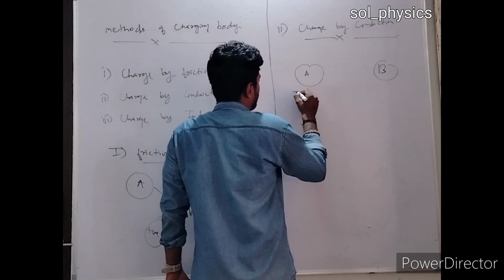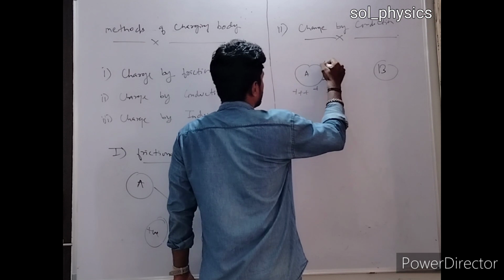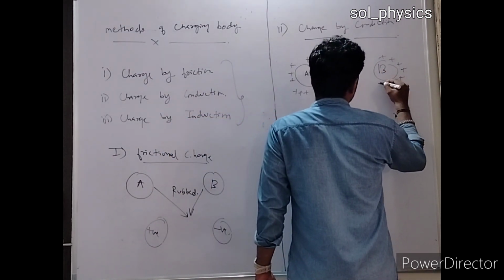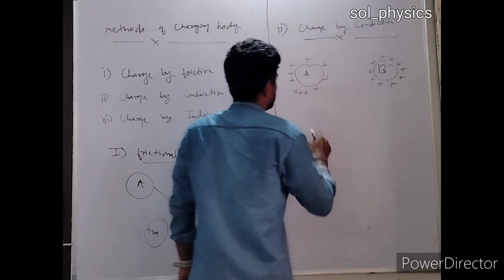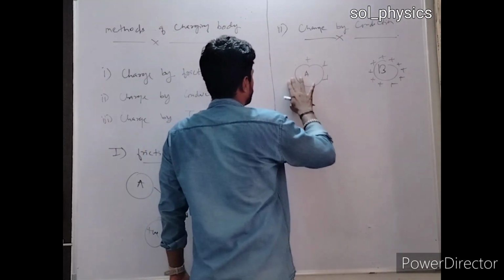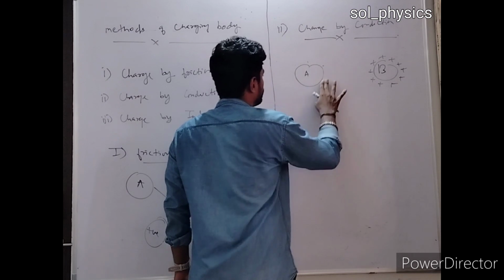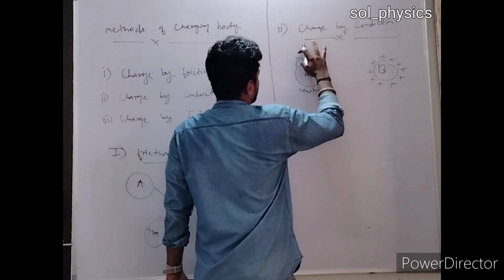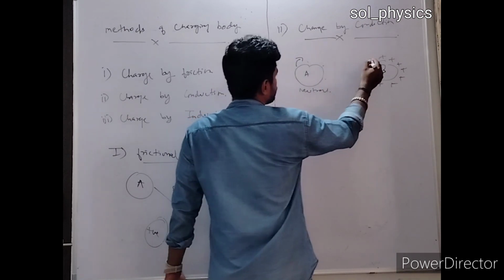Let's say this body is positively charged, and the other body is also positively charged. Let's say this body A is a neutral, but provided this body is metal, or let's say conductor, both bodies are conductor.